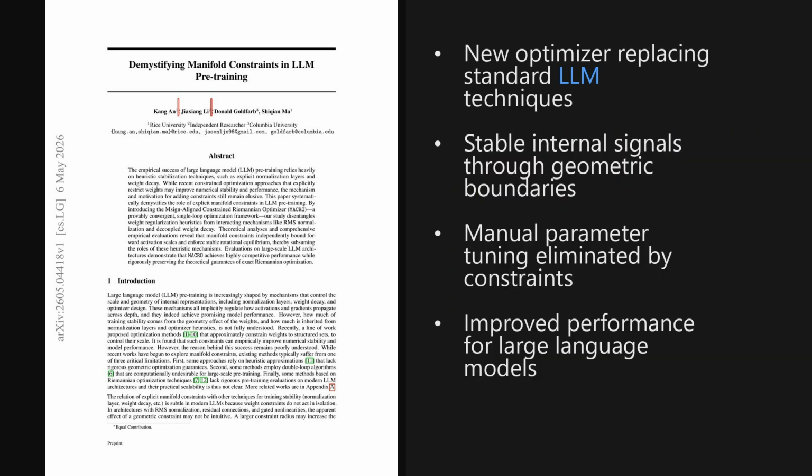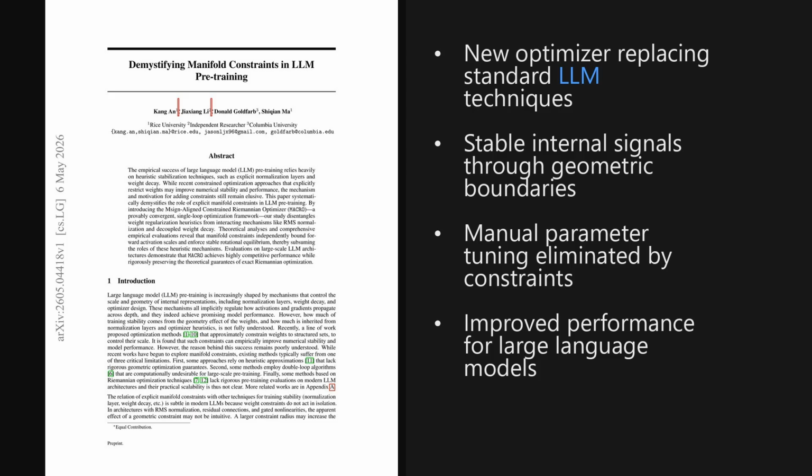I'm Alex. A paper trending on X this week is tackling the messy heuristics we rely on to train large language models. Published on May 6, 2026, about 5 days ago, it builds on the recent momentum of Riemannian optimization frameworks. The paper is titled Demystifying Manifold Constraints in Large Language Model Pre-Training. It introduces a new framework called the M-sign-aligned Constrained Riemannian Optimizer, or macro.